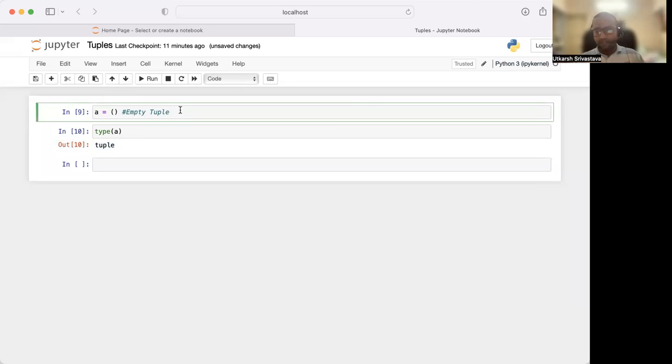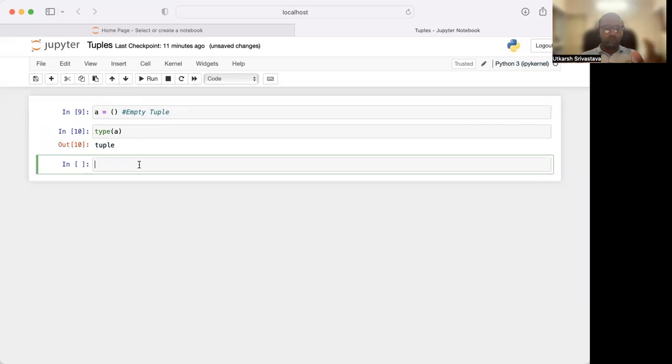Back in the day, back in 2018 or 2019, before COVID happened, a question was very popular: differentiate between list and tuple, list versus tuple.